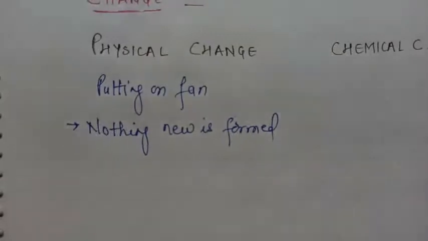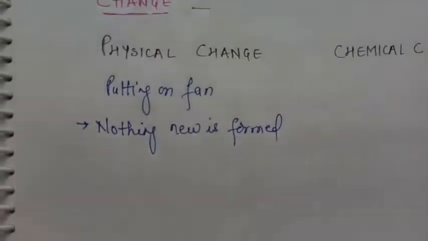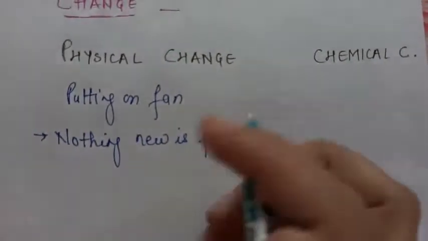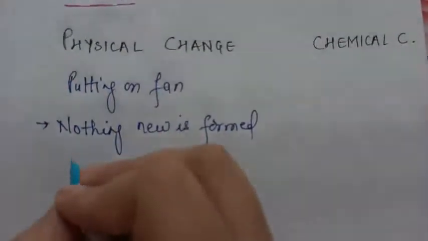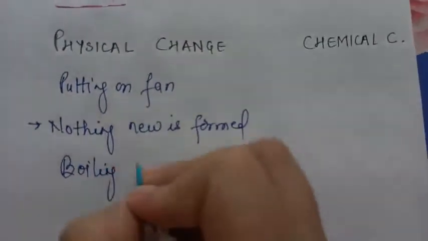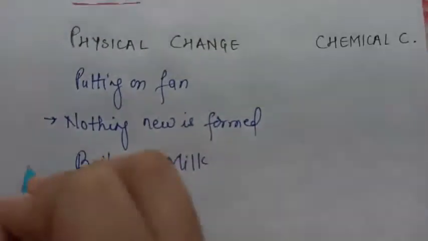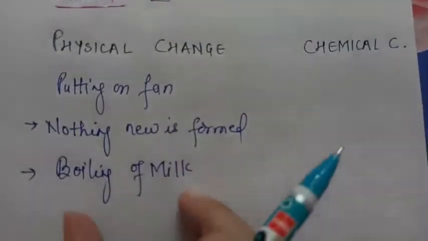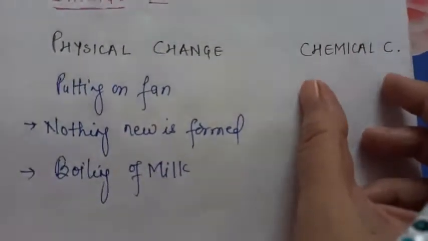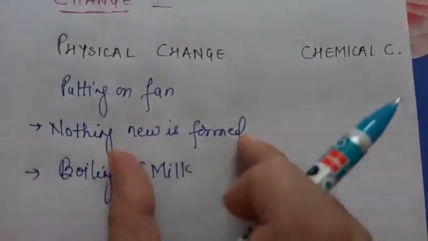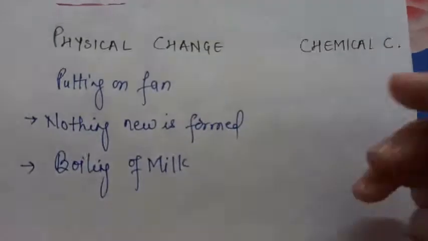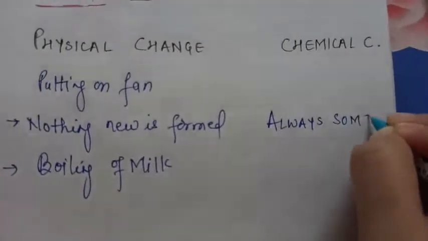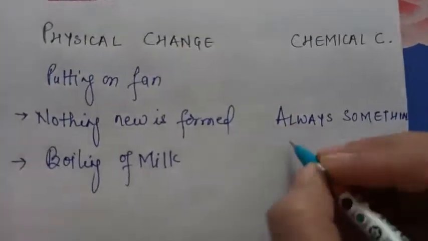Right? Melting of ice, making of ice from water, all that is a physical change because you are not going to get anything new. I have given the example of boiling of milk here, which is a physical change, as the milk remains milk after boiling also. Now let us compare with this example in terms of chemical reactions. I said in physical change nothing new is formed, but in chemical change always something new is formed.